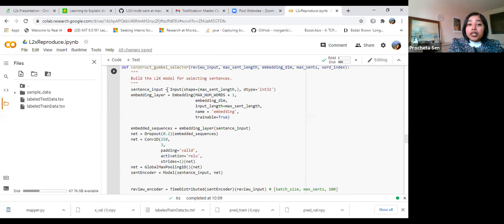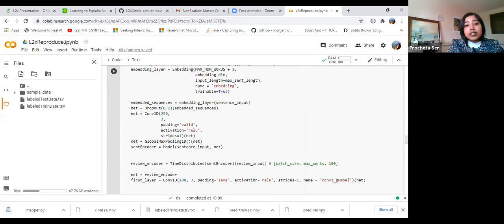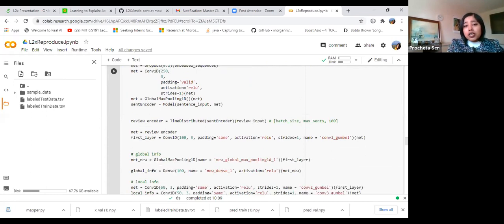You can see that sentence is the maximum number of sentences that a review can have. Once you define the input, here you can see they have defined different layers: this embedding layer, then the embedded sequence, then dropout, then convolution, a one-dimensional convolution, and global max pooling. For IMDb sentiment classification, they designed the neural network that I was talking about while explaining the objective function, where we approximate the variational distribution using a neural network. This is the design of that particular neural network.